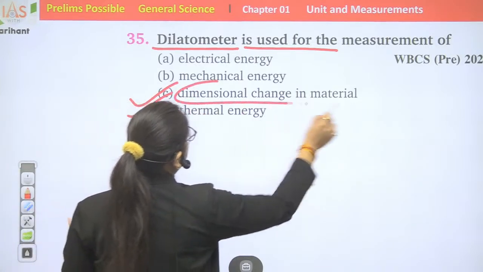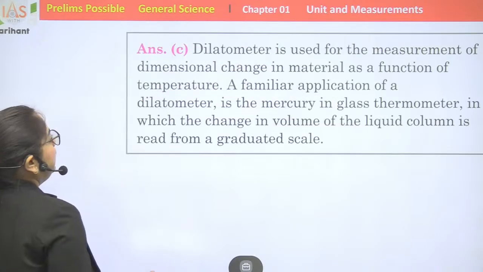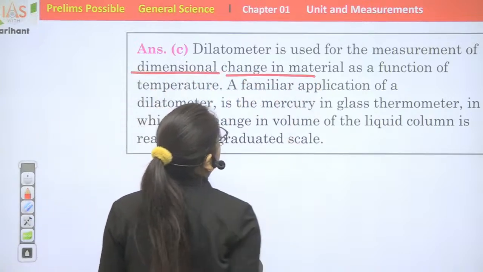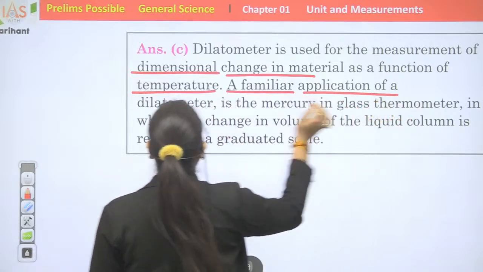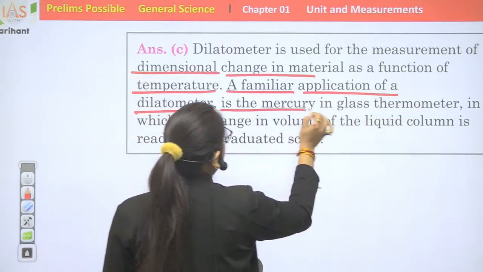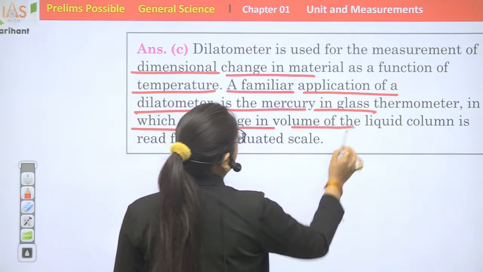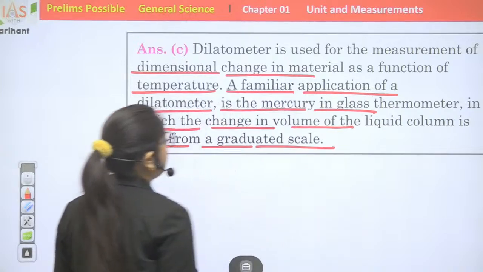Dilatometer is used for the measurement of dimensional change in material as a function of temperature. A familiar application is the mercury in glass thermometer, in which the change in volume of the liquid column is read from a graduated scale.